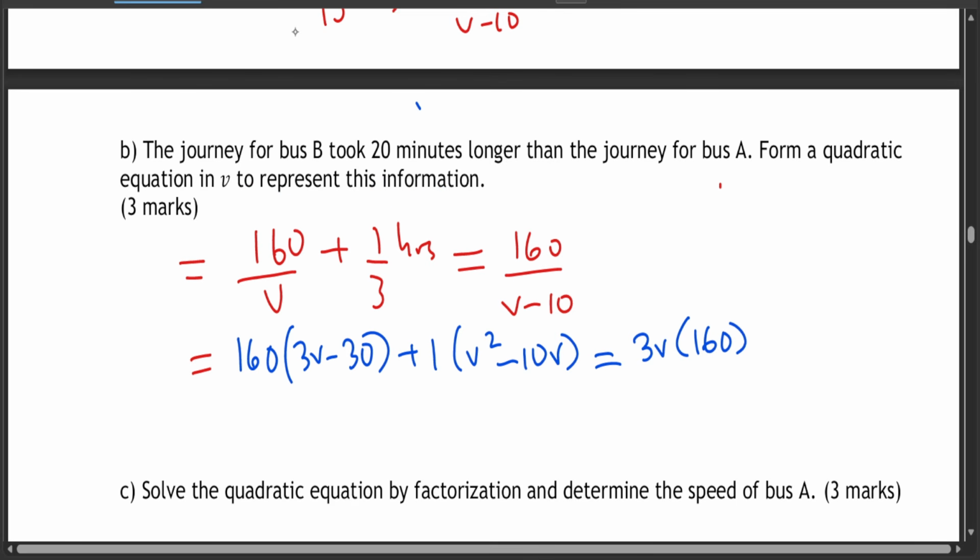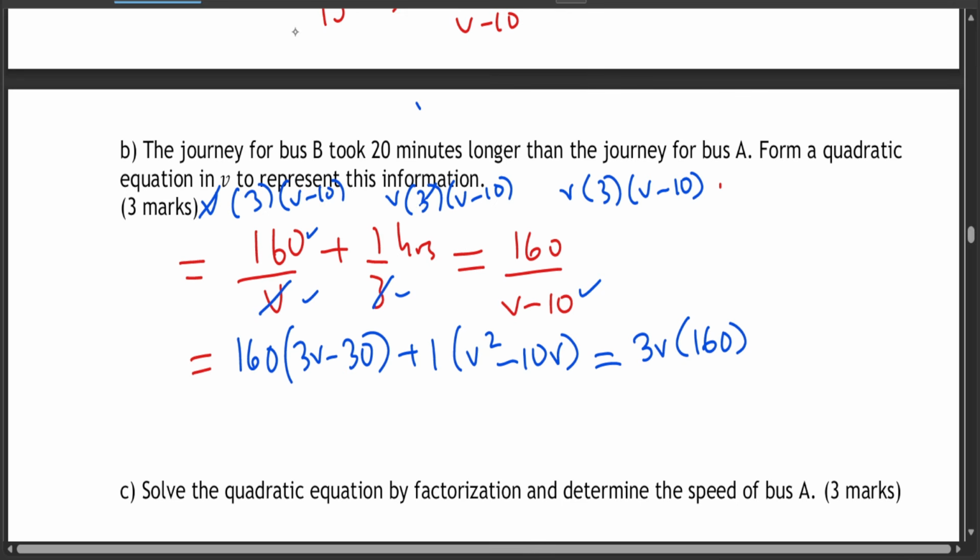So you're supposed to multiply by the LCM of v, 3 and v minus 10. So v times 3 times v minus 10, and also the same applies to here. Okay, and the same applies to here. So but now we know that this and this cancel out. That is why at the end of the day you just take 160 times 3v minus 30.